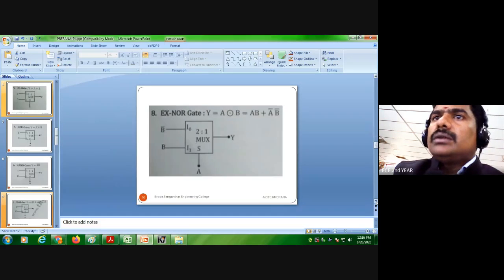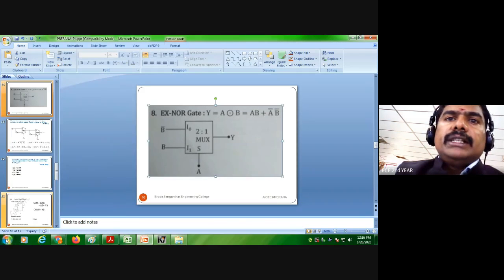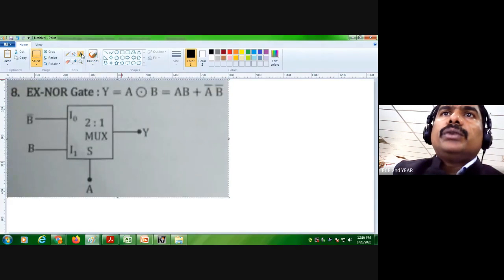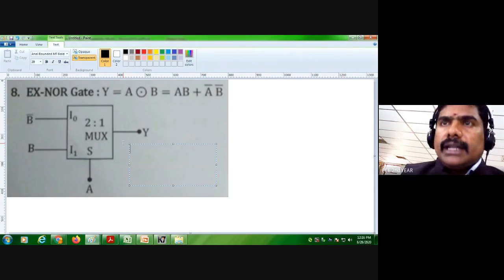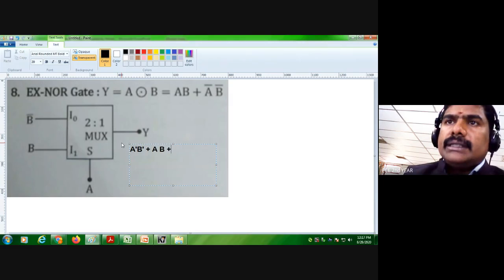So next one, XNOR gate. This is the complement of the XOR gate. Here also we can write the expression like a dash into b dash plus a b. This is very simple.